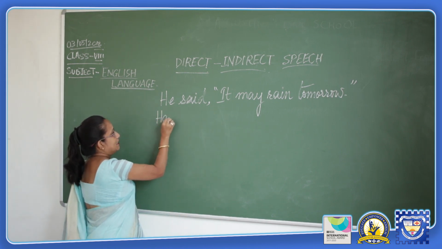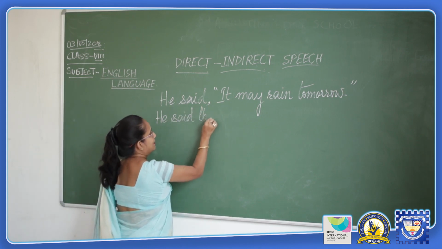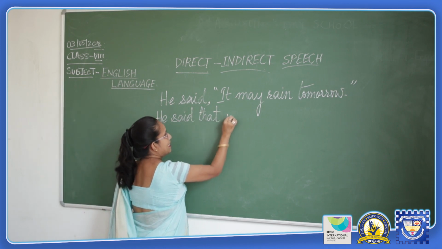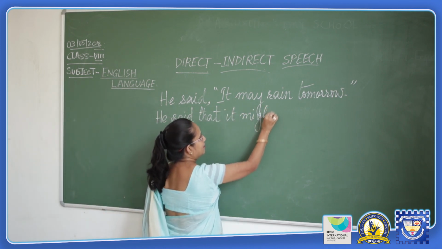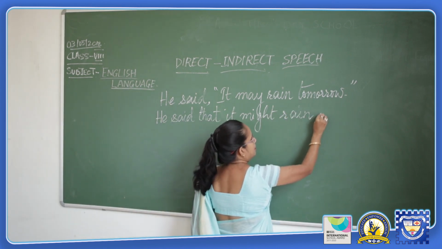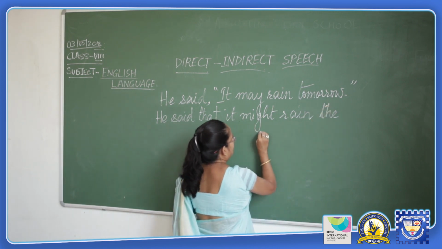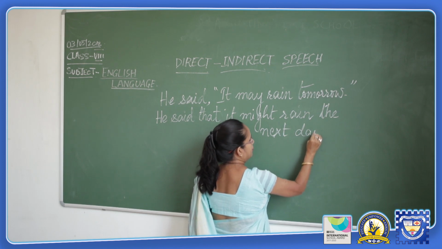He said that it might rain the next day.